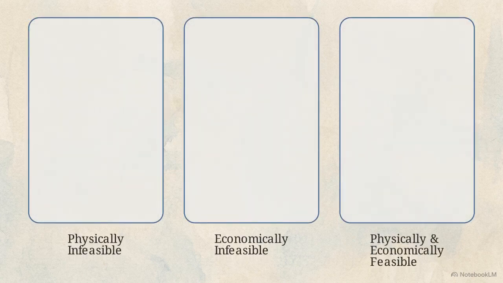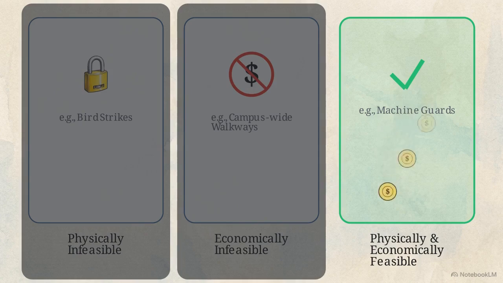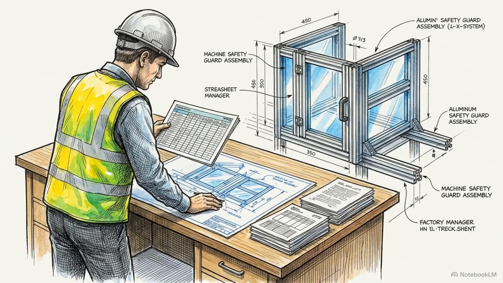Eliminating every risk is impossible, so managers triage hazards into 3 buckets: those that are physically infeasible to fix, those that are economically infeasible, and those that are both physically and economically feasible. This third category is where we target capital investment. True safety leadership is about resource allocation.